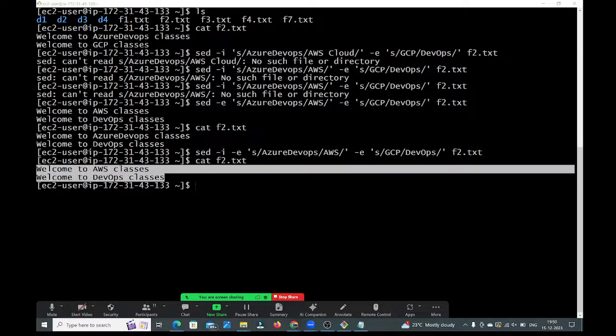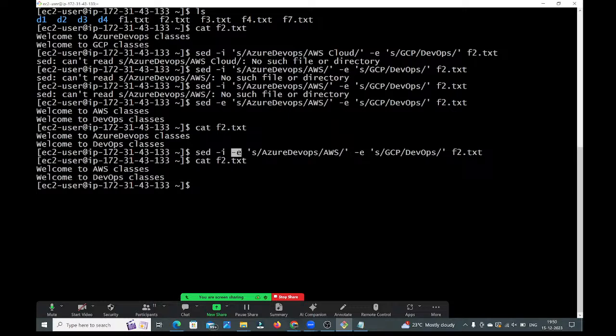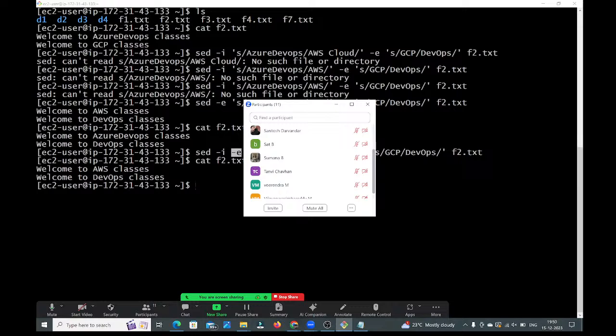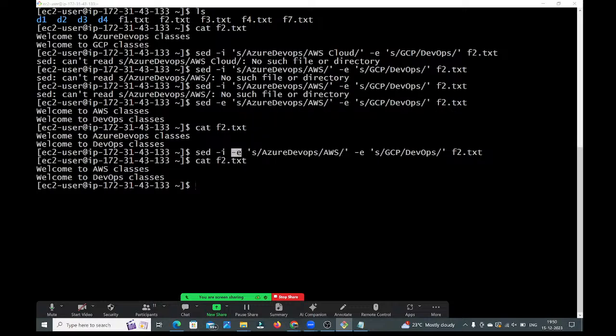Please check it once. See, guys, now here we can change multiple words like this by using -e, guys. I think yesterday who asked this question? Me, sir, Pallavi. Pallavi, I think you only asked yesterday. Yes. Is it clear now? Yes, it's clear now, but I have another doubt. How to replace multiple strings by using the sed command?